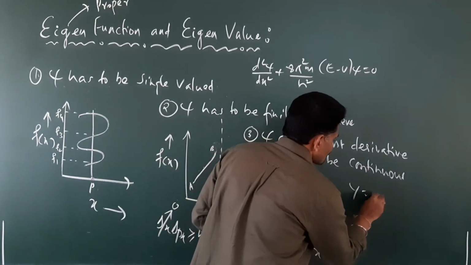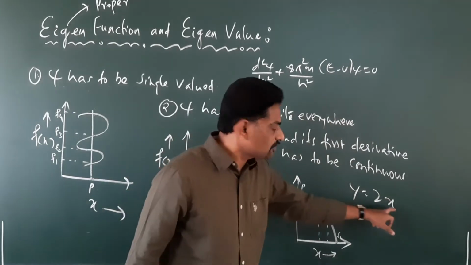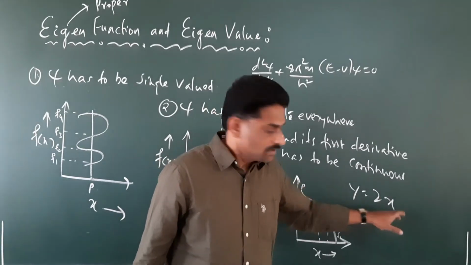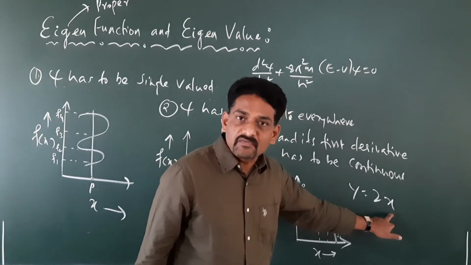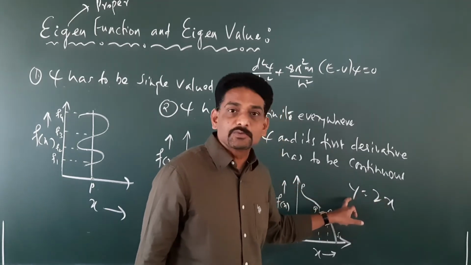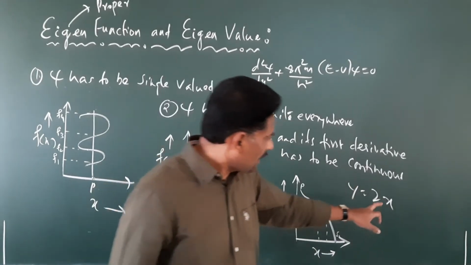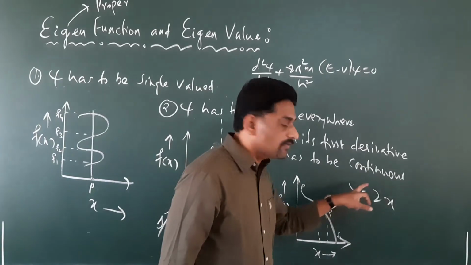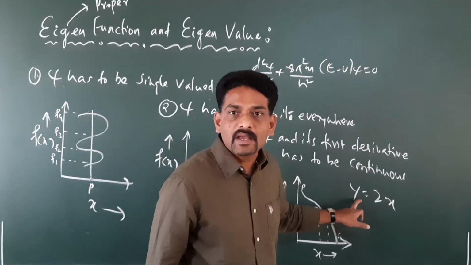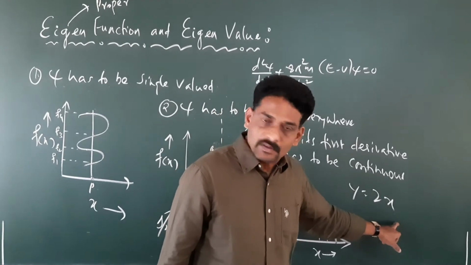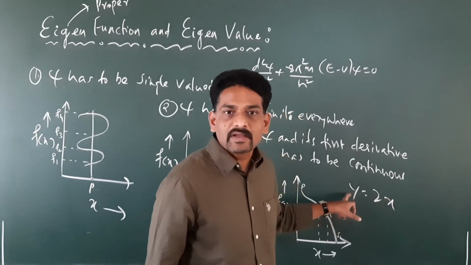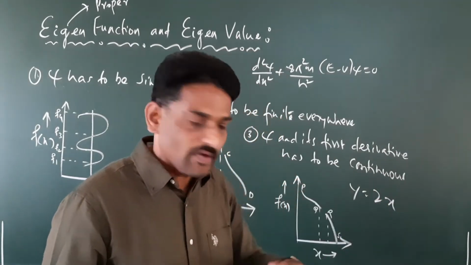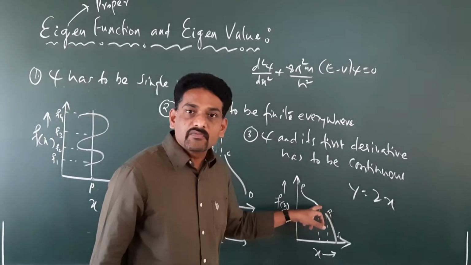For example, if you say y equals 2x, what is y here? Y is a function of x. So for every value of x there has to be a value for y. You take any value for x, there has to be a value for y. Then only we say y is a function of x, because putting in any value for x gives a value for y. Then only we call it a function. In the same way, here at this interval, the function is not defined.